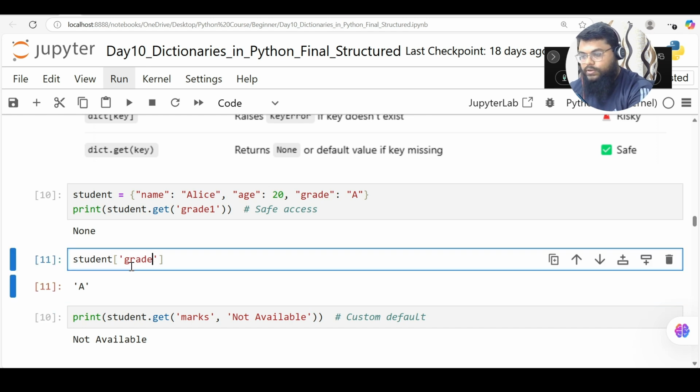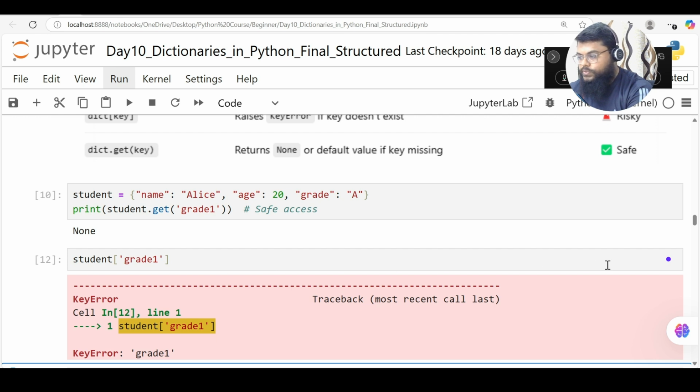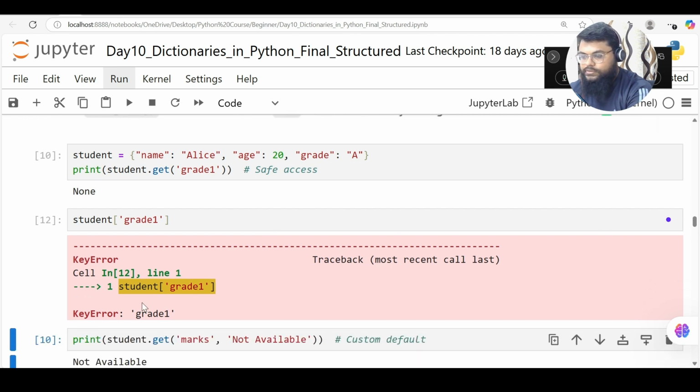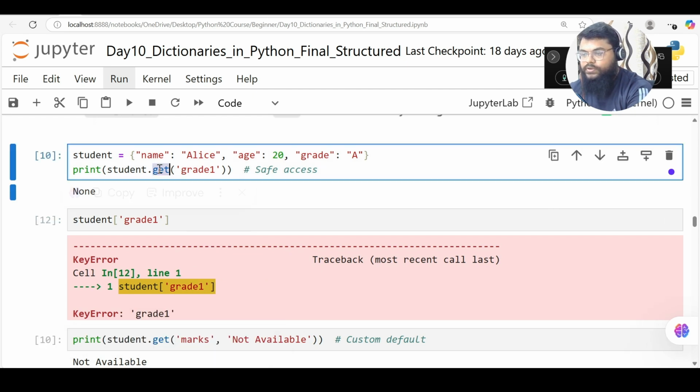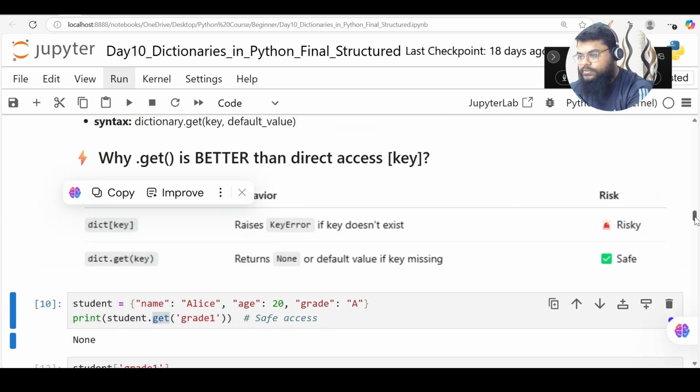So I got the value. If I say grade 1, which is not available in my dictionary, and run it, it will error out. What error does it say? Key error. There is no key called grade 1. So that's the reason why we say the dot get method in dictionaries is a safe way to access.